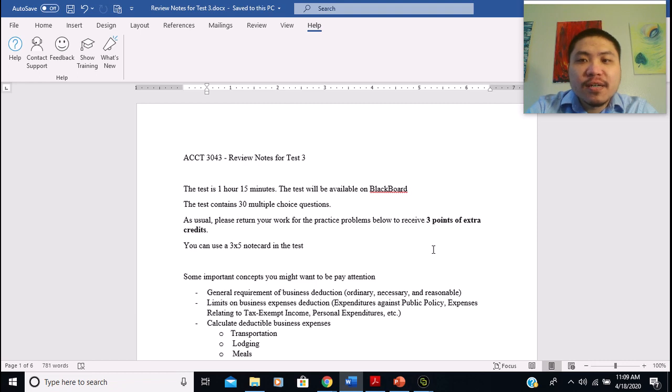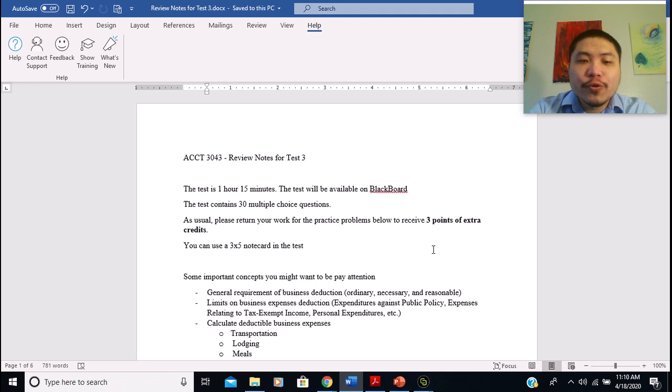In terms of the format, it's going to be similar to last time. It's going to be 30 multiple choice questions, and you have 1 hour 10 minutes to do it. The format of the questions is similar to all the prior exams: conceptual questions and problems questions.